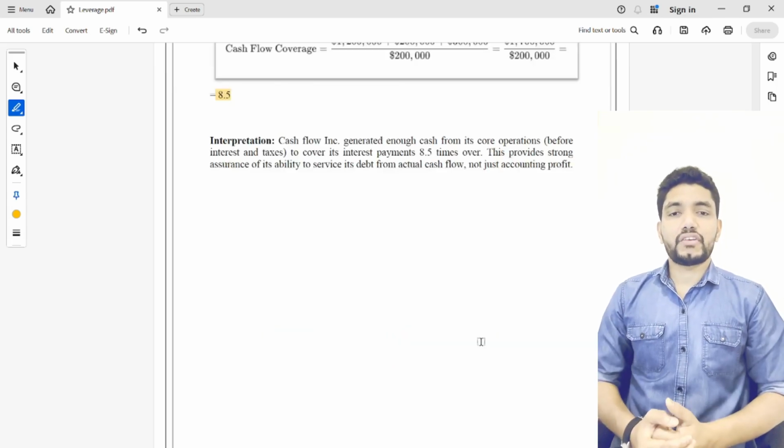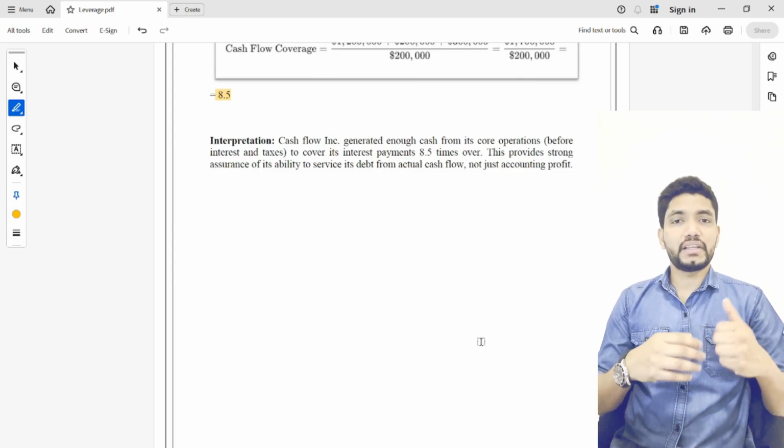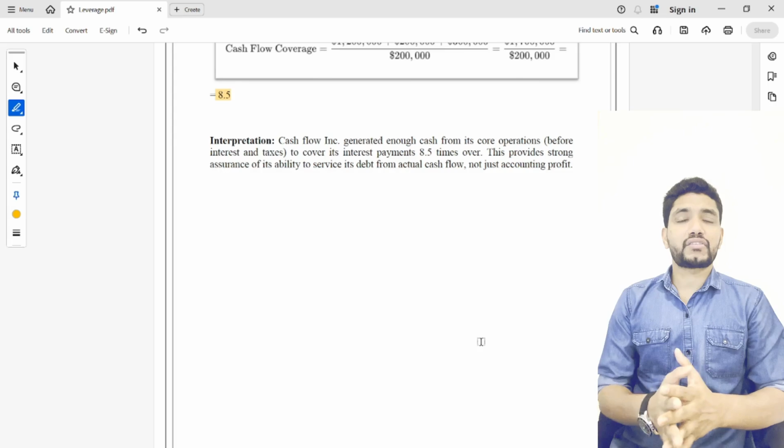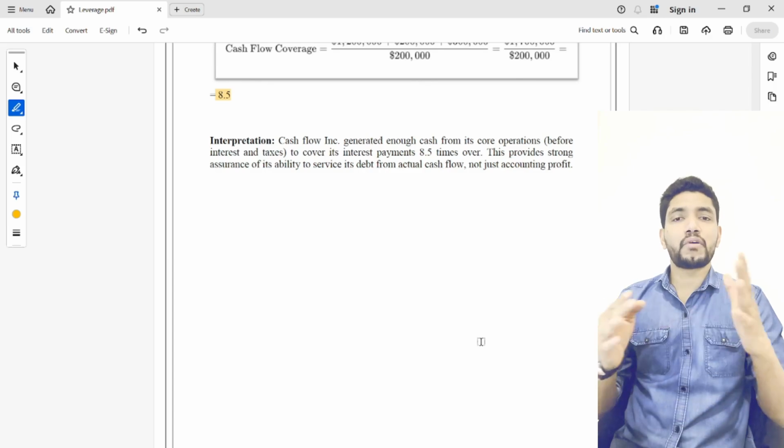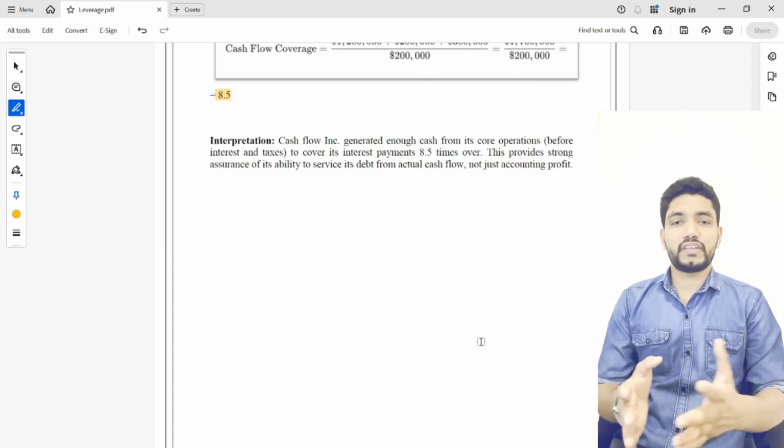So this is about today's discussion. What we discussed is mainly the leverage ratio, times interest earned, capital structure, and solvency. These are important parts of the CMA USA examination.